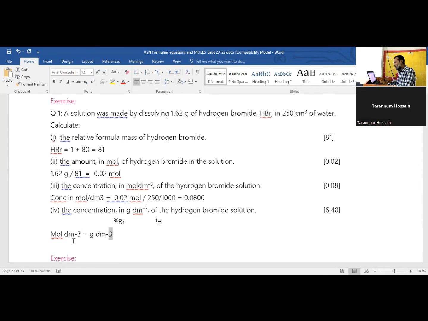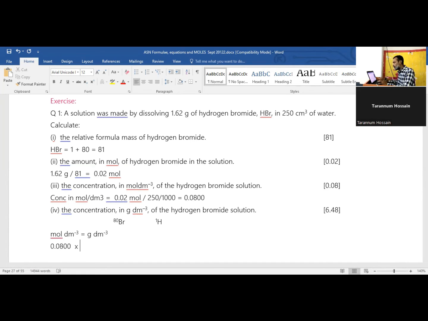If you look at this, তোমাকে কিন্তু কোনো হেল্প লাগবে না, খালি এটার দিকে তাকাতে পারলে, দেখতে পারলে কিন্তু হেল্প লাগবে না। এখানে ডিএম কিউব নিয়ে কোনো কাজ নাই, you don't have any job with ডিএম কিউব, ডিএম কিউব এখানেও আছে ওখানে আছে। তো what's the difference here, মোলটাকে আমরা গ্রামে নিয়েছি, so the value you already have the concentration that is nothing but mole in every dm cube, and to convert this into gram, you need to multiply with molar mass.